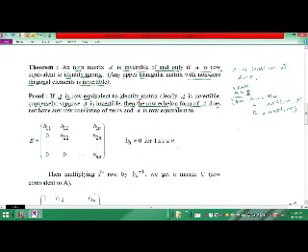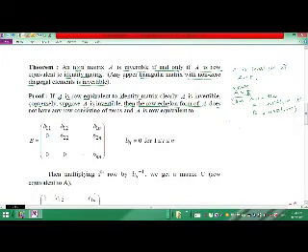Then consider the row echelon form of A. Now in the converse part, what have we supposed? A is an invertible matrix, that is, there exists an inverse of A such that A into A inverse is equal to I. So reduce this matrix A to its row echelon form.